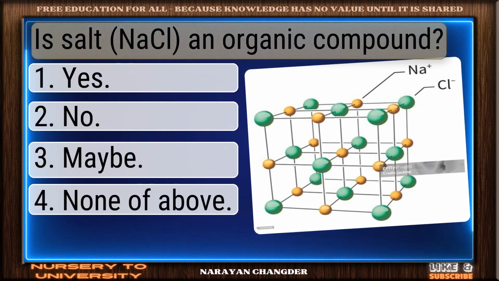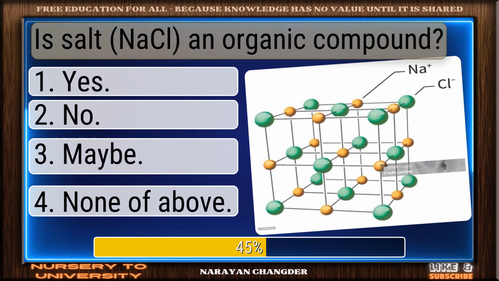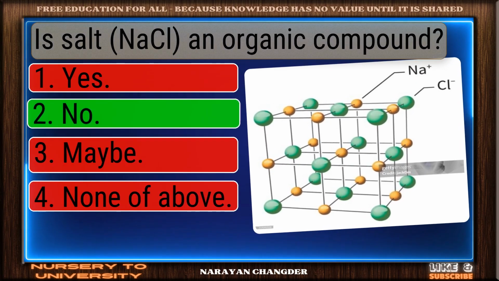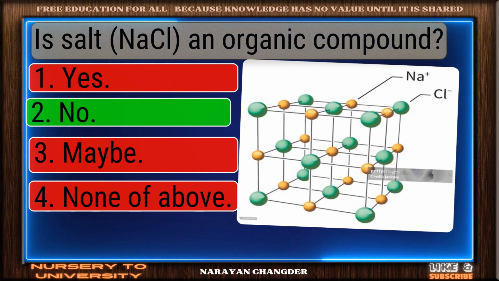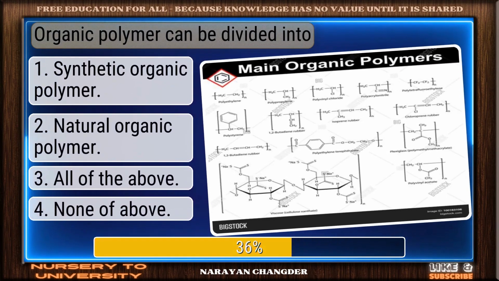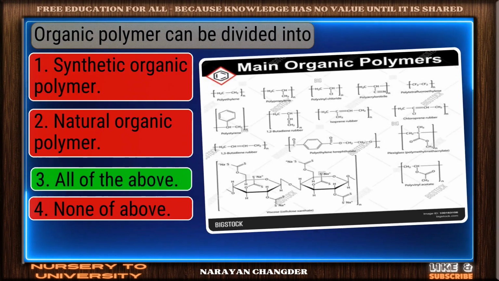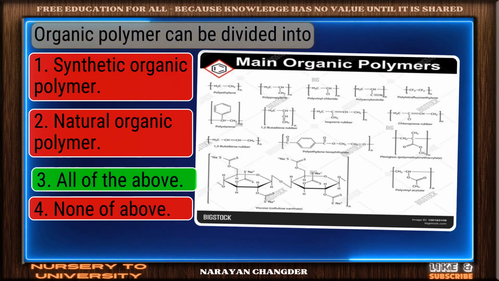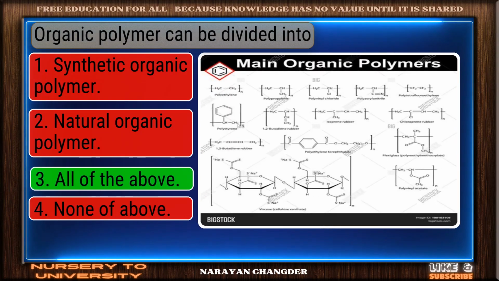Is salt an organic compound? Sharp thinking. No is the right choice. Organic polymer can be divided into. Smart move. All of the above is an accurate answer.